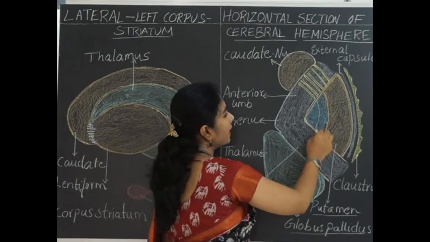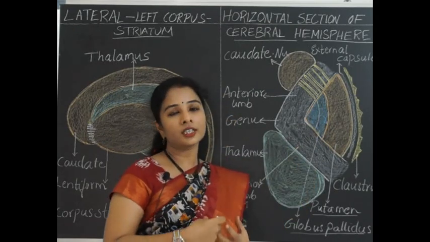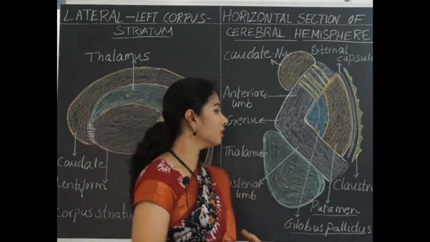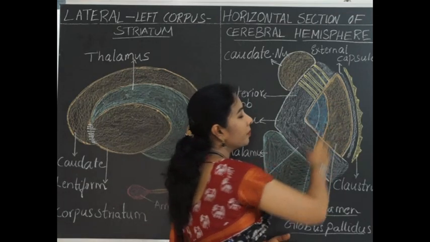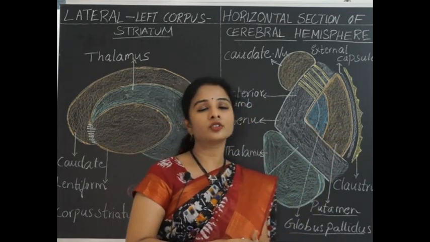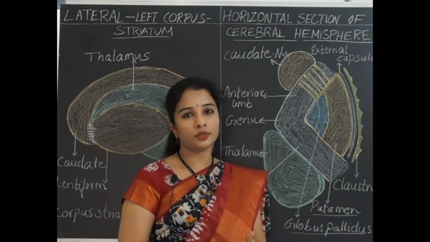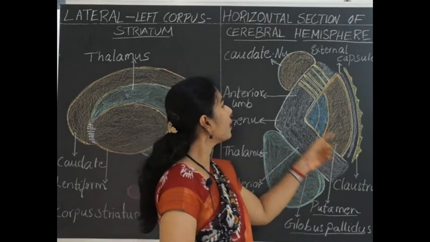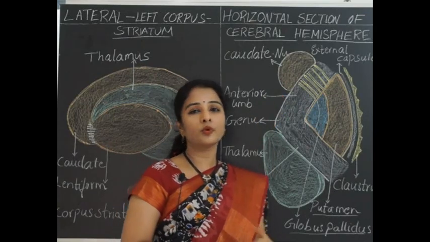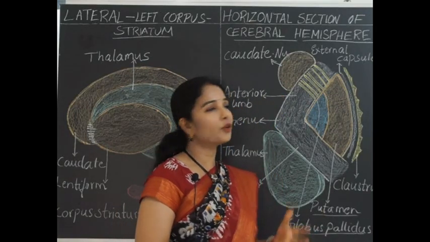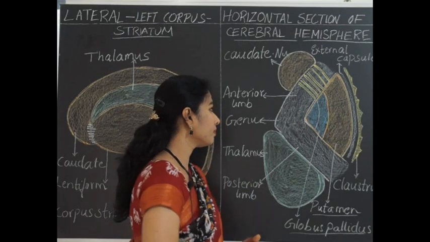So the globus pallidus appears paler because it consists of large motor neurons, whereas the putamen appears darker because it consists of small, compactly arranged neurons. And the structure of the putamen and the caudate nucleus both appear the same because they both belong to the neocortex.